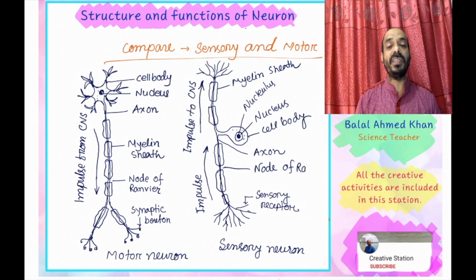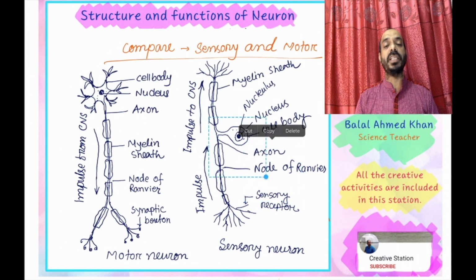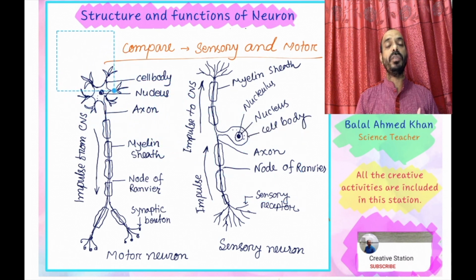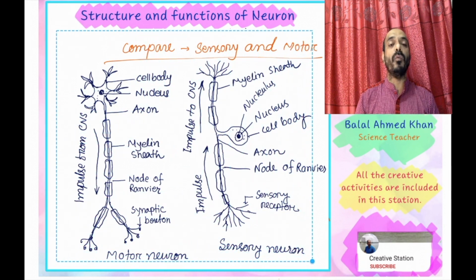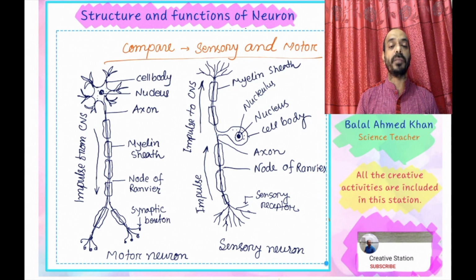With the help of this node of Ranvier, they diffuse different ions, and in this way, they transfer impulses from one part of the body to another part. In this way, different types of cells, motor and sensory nerves, work in the human body.